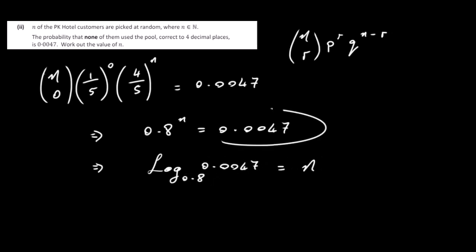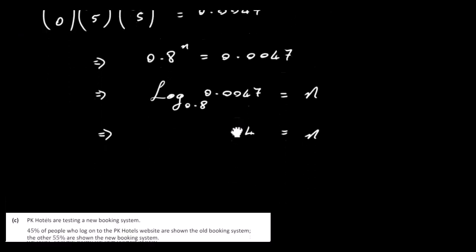So this is index form, in other words, and this is log form. So really all we've got to do is type that into the calculator and we will get n is equal to 24.02127, but it's really just 24 because we're told that n is a natural number, so n is going to be 24. Okay, so that's it.